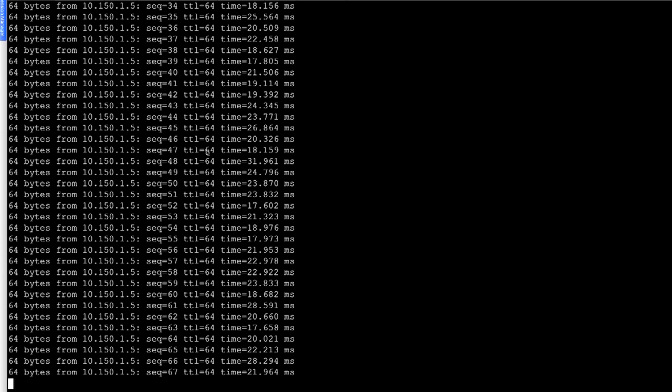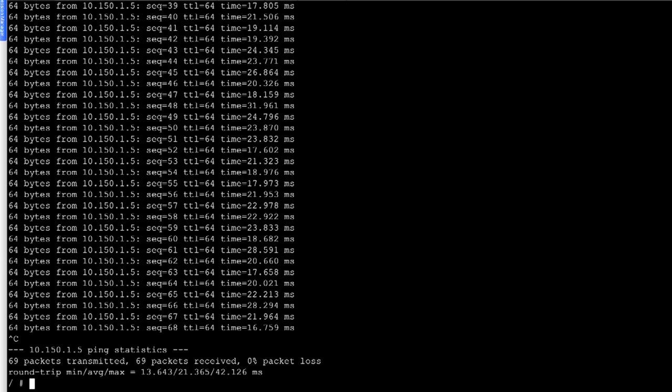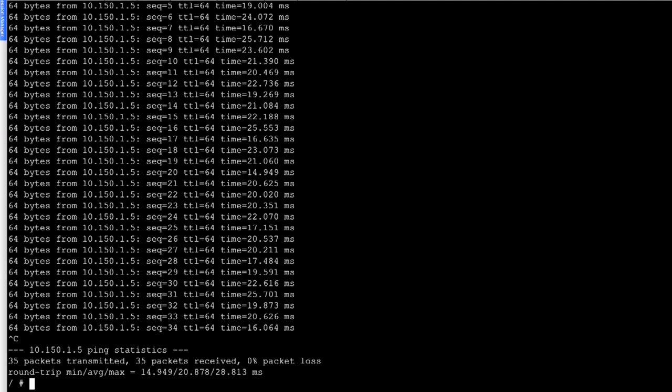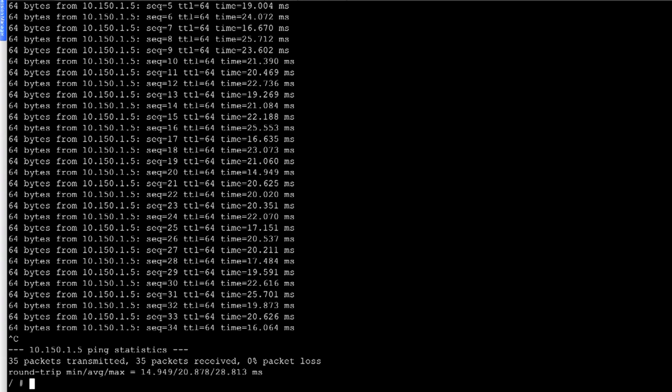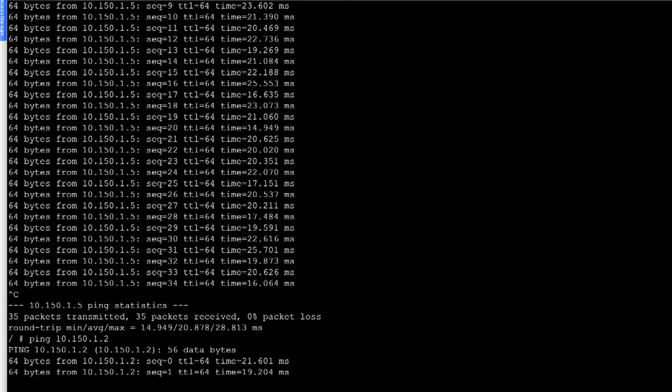Now, unless we send traffic to leaf 2, we are not going to see any NVE peer information about leaf 2. So now, unless we initiate traffic from host 1 towards host 2, leaf 1 is not going to learn about leaf 2. So we'll say ping 10.150.1.2, and we can see the traffic flowing.